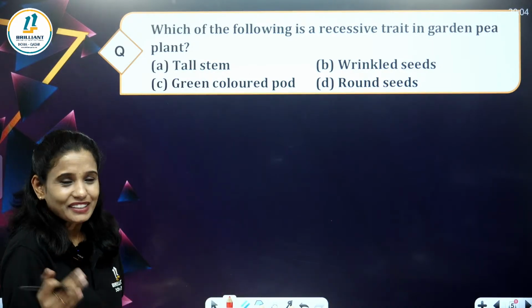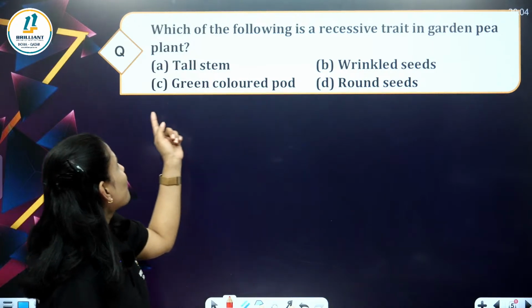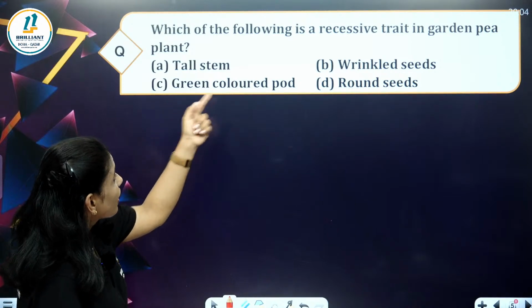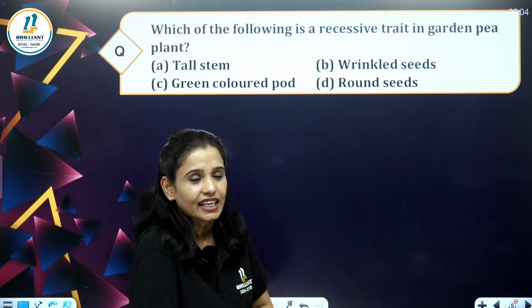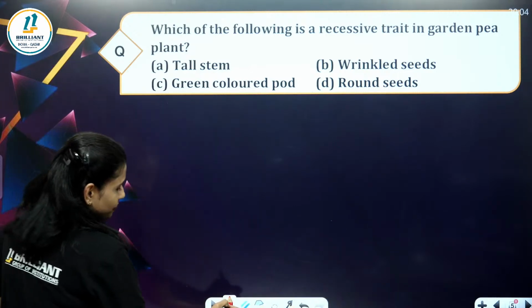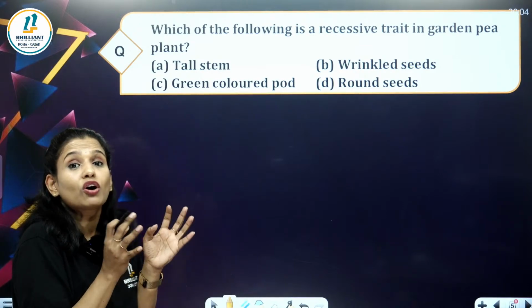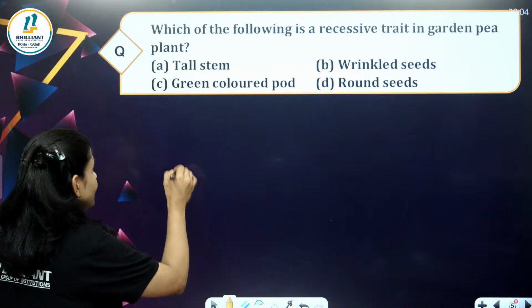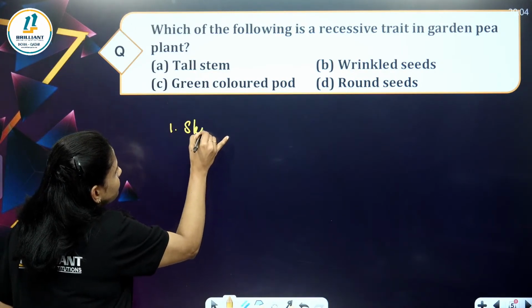So let's continue with this. Which of the following is a recessive trait in garden pea plant? Tall stem, wrinkled seed, green colored pod, round seed. See here, we know Mendel's 7 contrasting characters, that is, we have stem height,